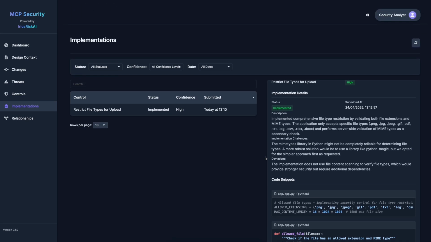This means that from a security perspective, you have visibility into what the developers are doing, what the implications are, and what that means for security, because you can not only see the threats and the controls that are being identified, but you can also see which ones are being implemented, how they're being implemented, and which ones are not being implemented.